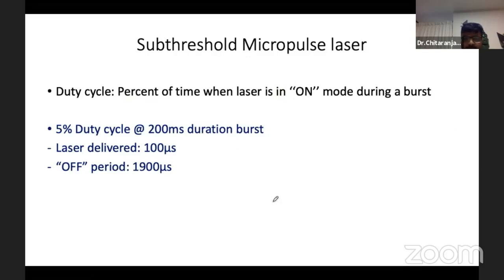So a very important concept in this is the duty cycle. Duty cycle is the percentage of time when the laser is in the on mode. So for example, if we choose a 200 millisecond duration burst and choose a 5% duty cycle, the laser will be delivered for 100 microseconds and there will be an off period of 1900 microseconds.